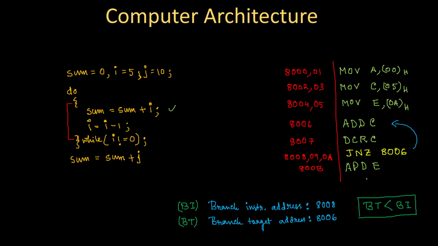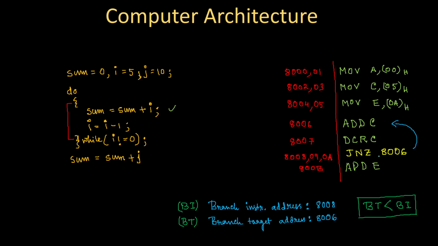But in this case I can say just the opposite, because here it is an exit control loop. That means after executing this I have to go here, and if this loop runs n times, in n-1 times the execution is transferred back after JNZ, and the last time this JNZ should be false.